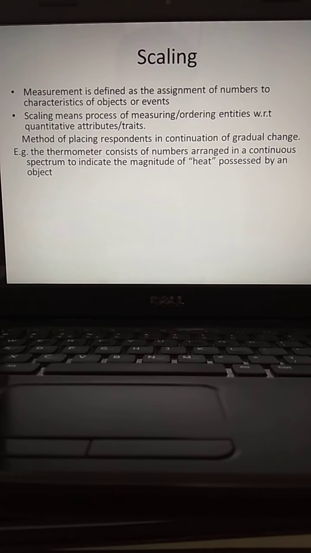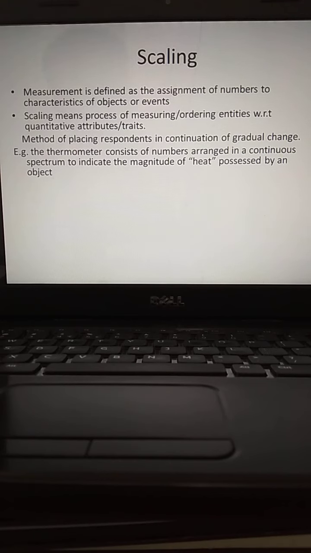The best example, what is that? The thermometer consists of numbers arranged in a continuous spectrum to indicate the magnitude of heat possessed by an object. So Fahrenheit's kind of measurement is there, Celsius degrees kind of measurement would be there. In the present situation, this medical instrument became common in every household. Why? Because if anybody considers uneven temperature, immediately what they are doing, they are measuring their body temperature.